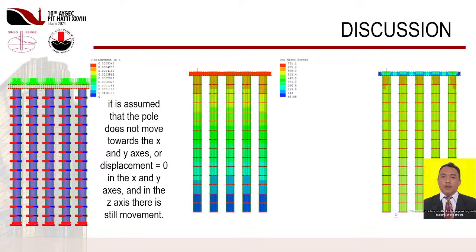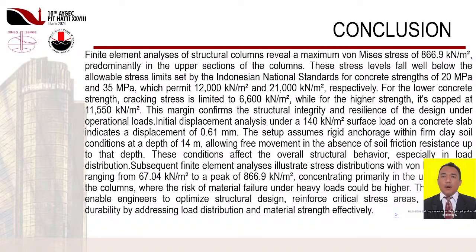Shown in the figure, a finite element analysis of the von Mises stress distribution of a structural component. Stress values range from 68.08 knots per square meter to 751.1 knots per square meter, as shown by the color legend. The upper third of the columns, which is highlighted in orange and red, contains the maximum stress of 751.1 knots per square meter, indicating areas of high load concentration and possible yielding danger. This significant concentration of stress points to crucial areas that need to be reinforced or have their design changed to avoid structural failure.